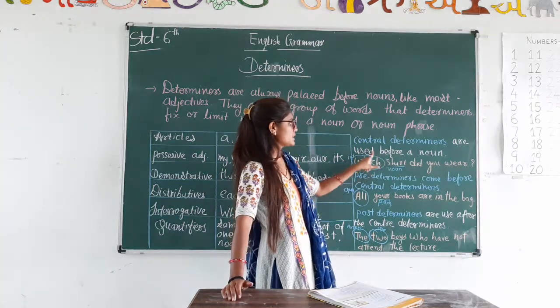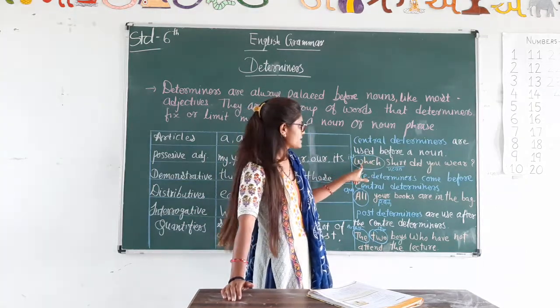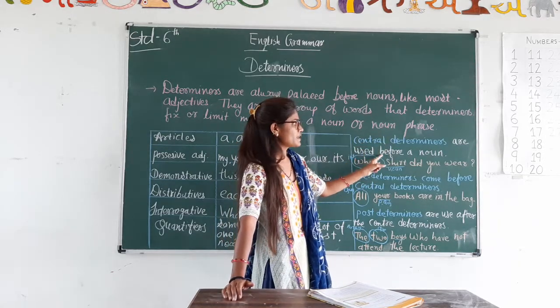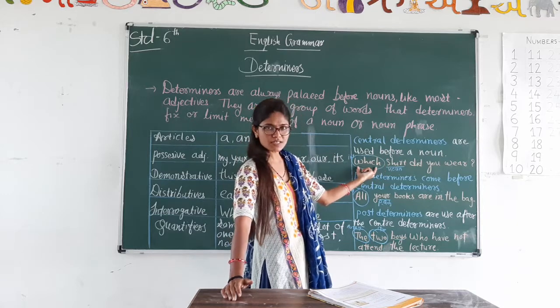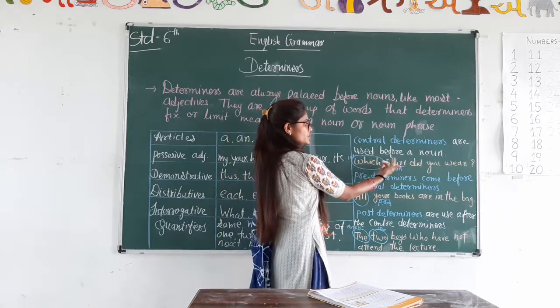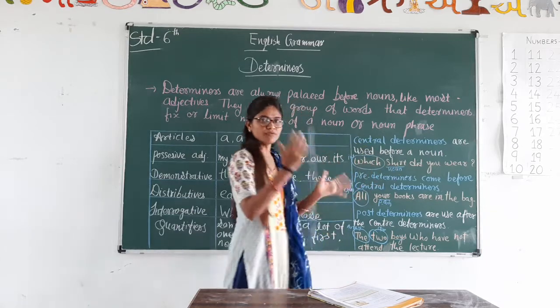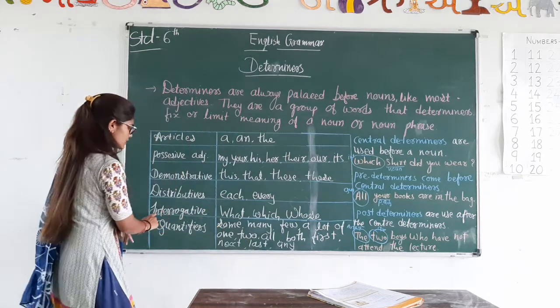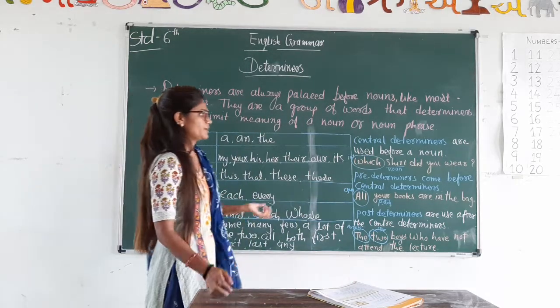So which is a determiner and it's a central determiner. Central determiners are always placed before a noun. You can see over here, it is before the noun. Shirt is a noun, so which comes before it. Which is a determiner in the role of an interrogative determiner.